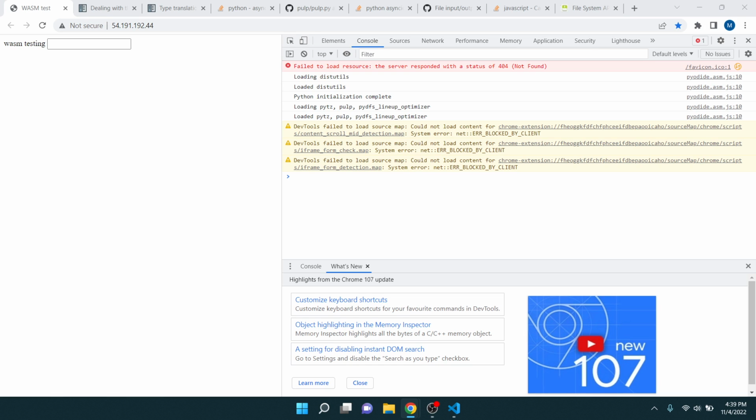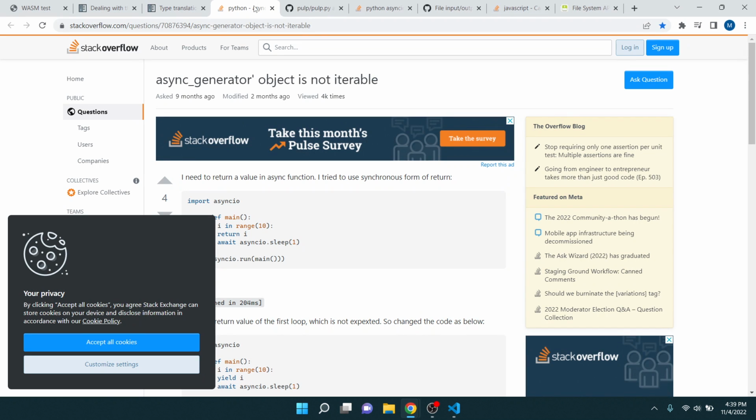All right. Continuing working on this project. So last time I had an error, and the error was, let me see if I can pull it up. Async object is not iterable. And that error's been fixed.